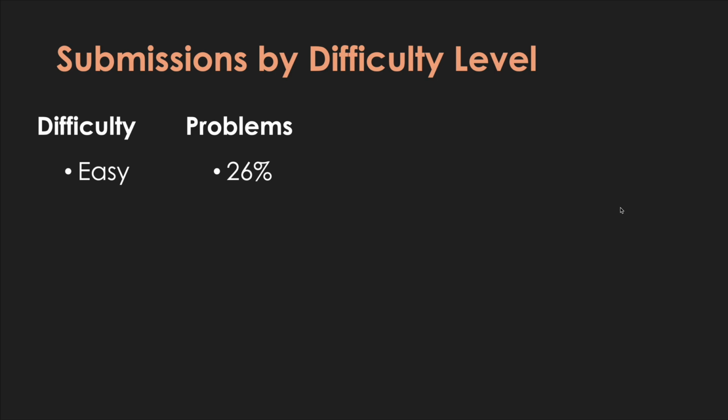So let's look at submissions by difficulty level. Like what sort of problems are people focusing on? For the difficulty distribution, we found that 26% of problems in our data set were easy, 53% were medium, and 21% were hard. So we have a lot of medium problems in the data set.